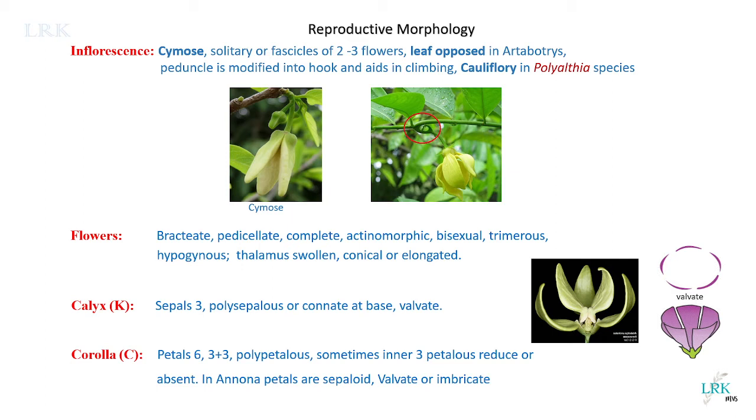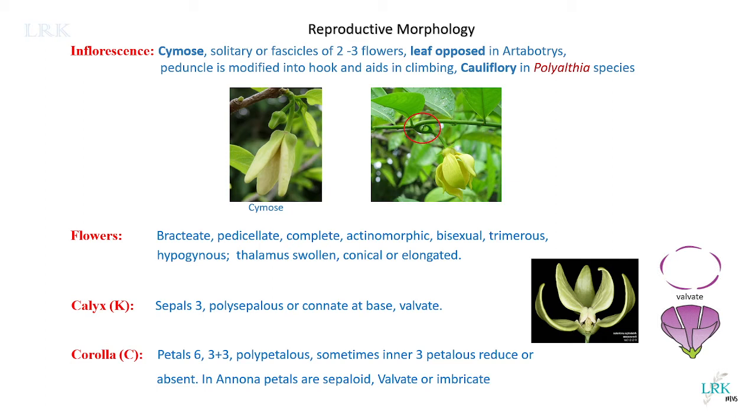What is cymose inflorescence? You might have read about it in your lower classes. Cymose inflorescence is where the growth of the peduncle is definite. It ends in a flower, and the other flowers come from the base of this terminal flower. In racemose inflorescence, you have indefinite growth of the peduncle, and all the flowers are arranged in acropetal succession.